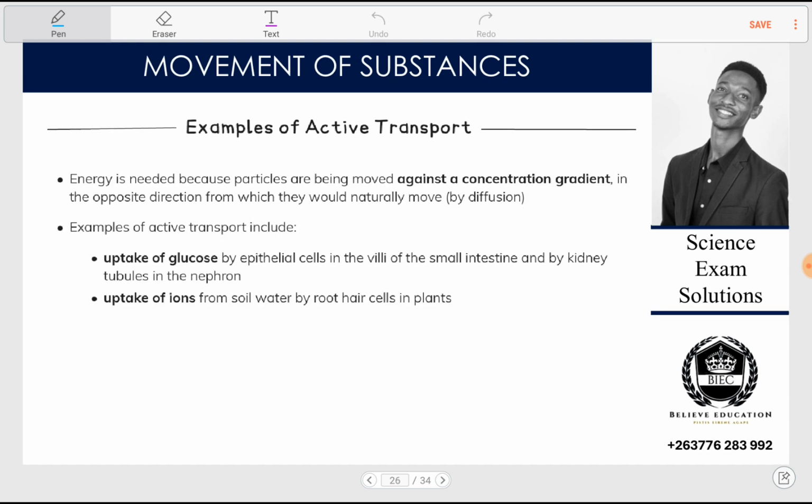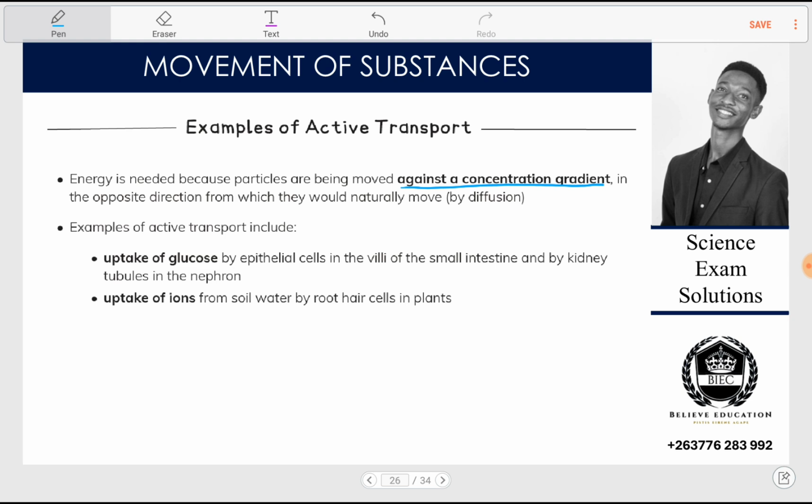Then let's go to the examples of active transport. Energy is needed because particles are being moved against the concentration gradient. Like I told you, there's energy that is needed, because whatever moves the particles from low concentration to high concentration must have energy.